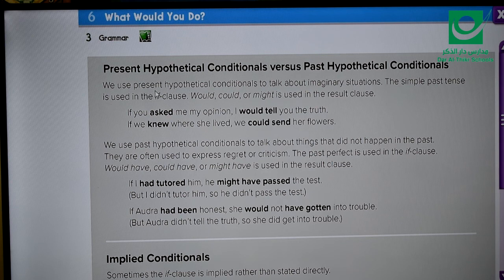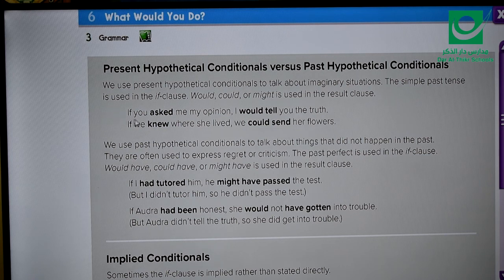We use present hypothetical. The word hypothetical means it's something imaginary. It's not real. Present hypothetical means it's not real present. So we use present hypothetical conditionals to talk about imaginary situations. The simple past tense is used in the if clause. Would, could, or might is used in the result clause. You will understand what this means from these examples.